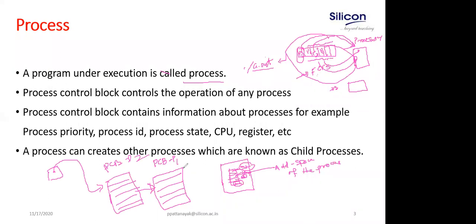Each node of your linked list keeps track of a process. Suppose this is for process P1, so everything is there. What is the process ID? Who is the user executing it? What is the permission? What is the PID of this process? Who is the parent of this process? What are the files it is using? Everything is being maintained. What is the current status of the process? Everything about the process is maintained over here. That is known as PCB, process control block.